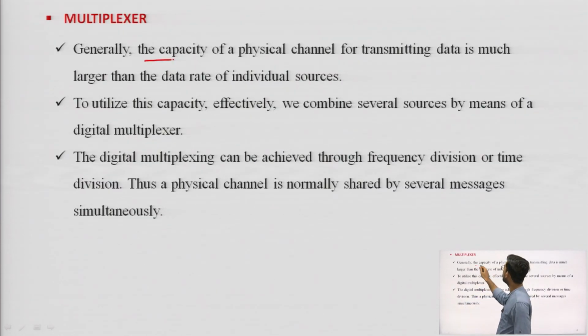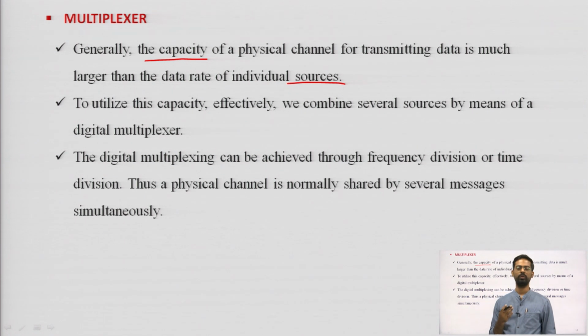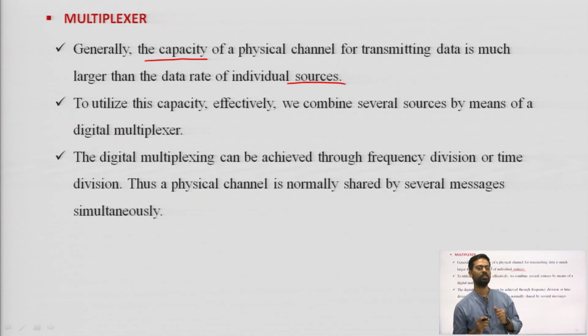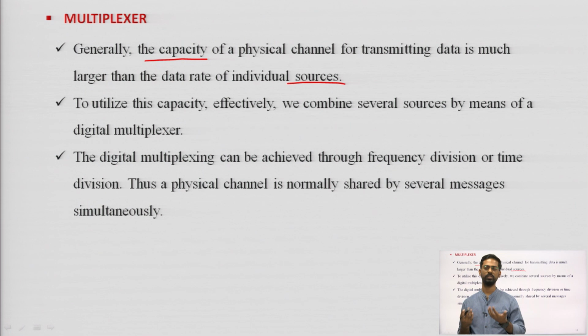Generally, the capacity of a physical channel for transmitting data is much larger than the data rate of an individual source. If one source is there, I send the signal from the source, and the capacity of that signal is very small compared to the channel.